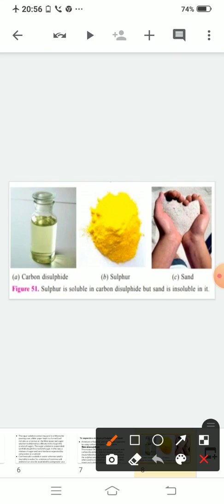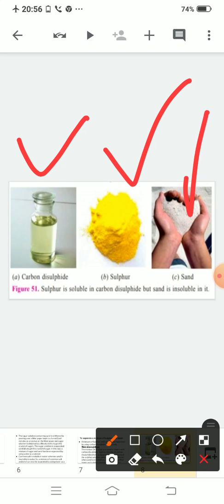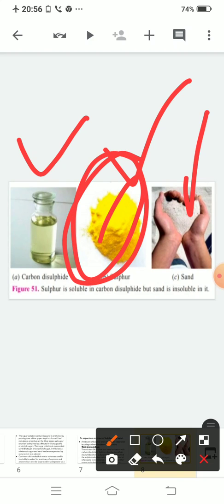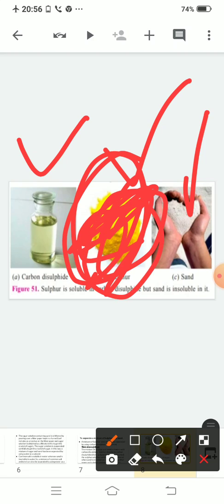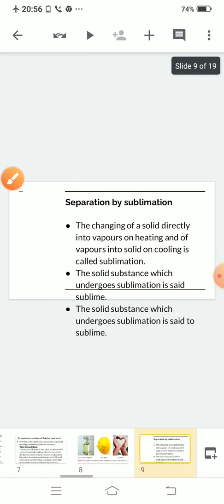See, this is a picture of carbon disulfide, sulfur and sand. Sulfur is yellow in color. What is the symbol of sulfur? It is S, capital S. Clear? Now our next method is separation by sublimation.